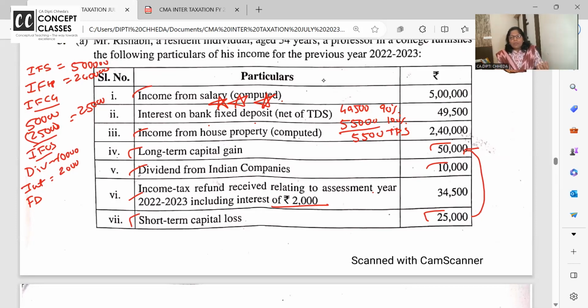First time I am experimenting of solving it there, उधर का उधर. Please comment and tell me what you want. You want it in the notebook neatly. बार बार यहाँ read करो, वहाँ figures देखो. तो फिर notebook में करे तो promise कि you all should have hard copy print out with you. हाँ, चलो. So dividend 10,000, interest 2,000, FD.